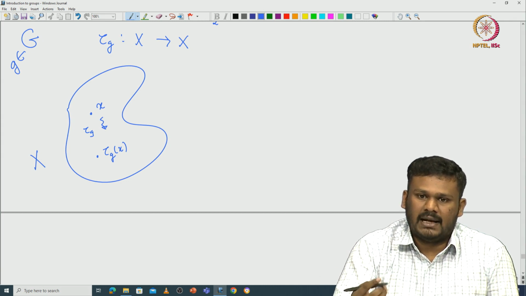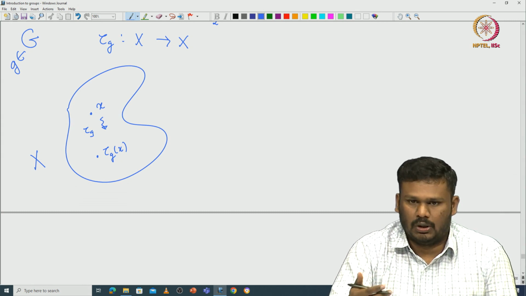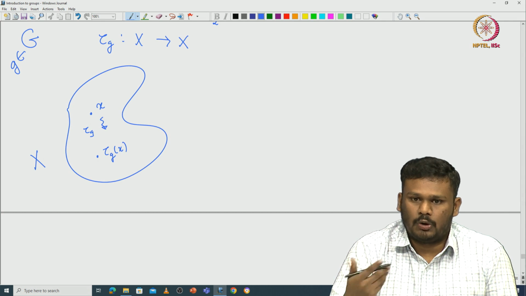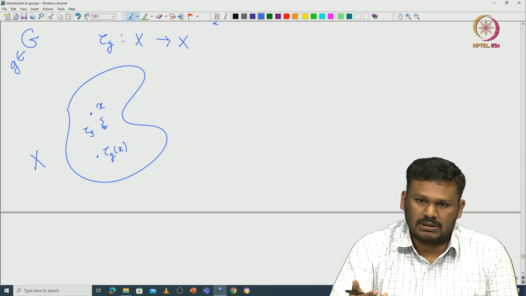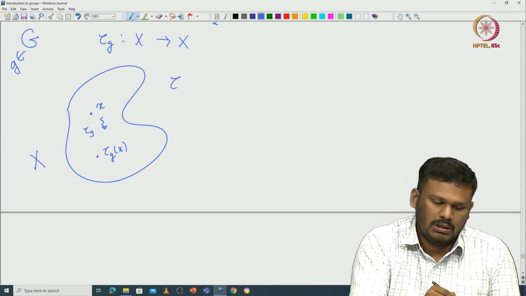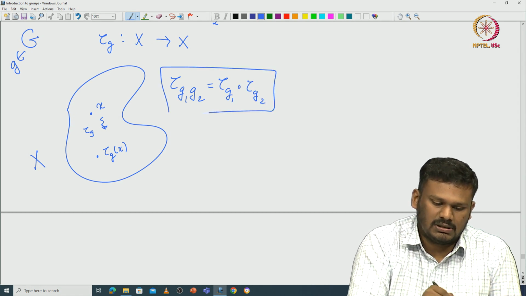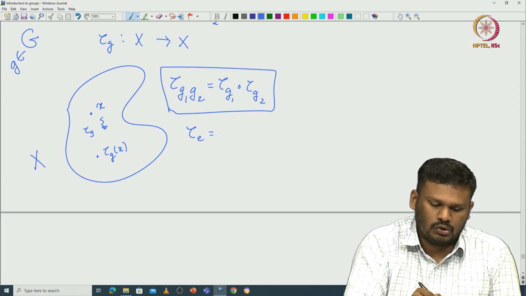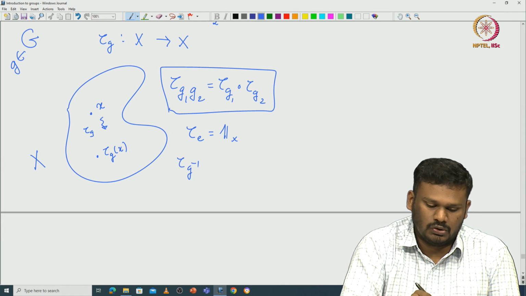And of course, the group has this group law, the product on the group. That product should obey this when you take the compositions. The tau g1 g2 should be the same as tau g1 composition tau g2. Because of this, you can see that tau identity should be the identity element of S_X, and tau g inverse should be tau g inverse.